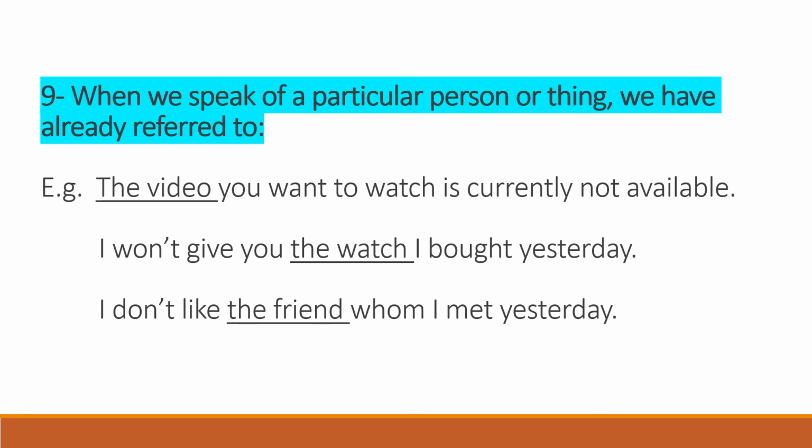Similarly, the next example is, I won't give you the watch I bought yesterday. It means I'm talking about the particular watch that I bought yesterday. So मैं क्या बोल रही हूँ, मैं वो वॉच नहीं दूंगी जो मैं कल लाई हूँ. It means that watch which I bought yesterday. ठीक है, it means the watch I am talking about is the watch you already know about.